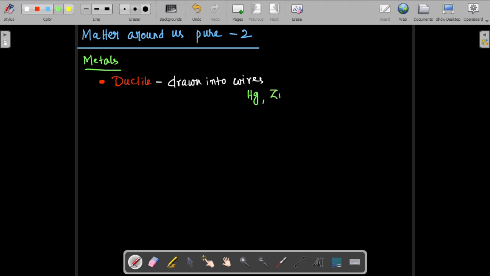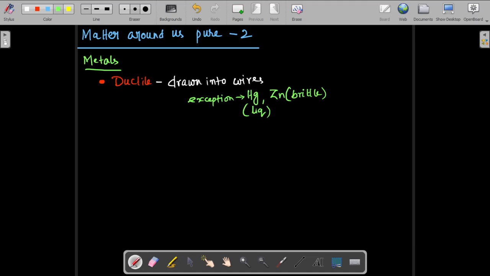Next, zinc. Zinc is very brittle. That means it becomes powder. So you can write brittle. If it is brittle and if it is liquid, definitely you won't be able to explore ductility inside that. So this is an exception. If I divide metals and non-metals by the way of ductility, then this is definitely an exception. This cannot be drawn into wires. Okay. So these things are important.